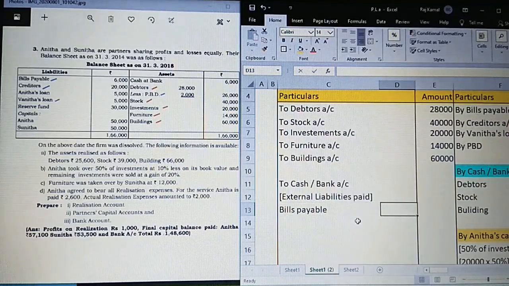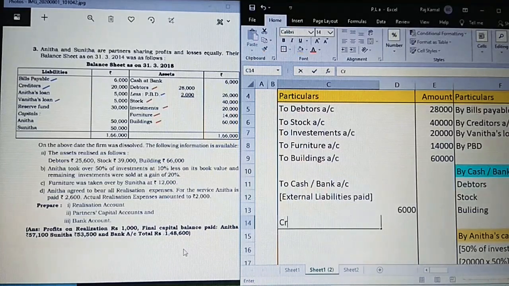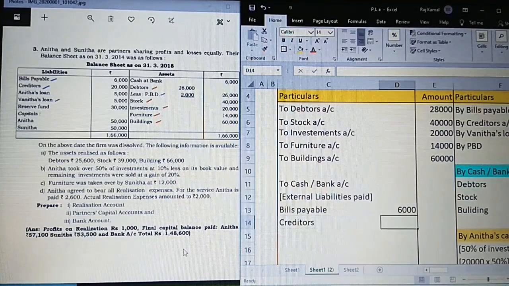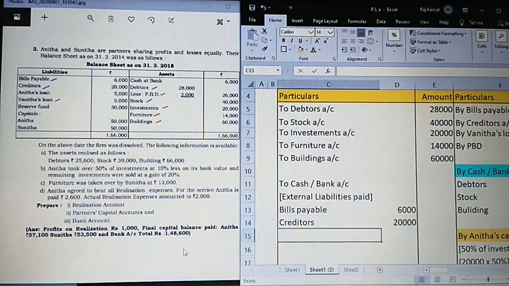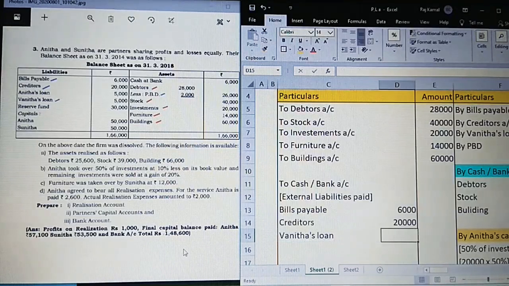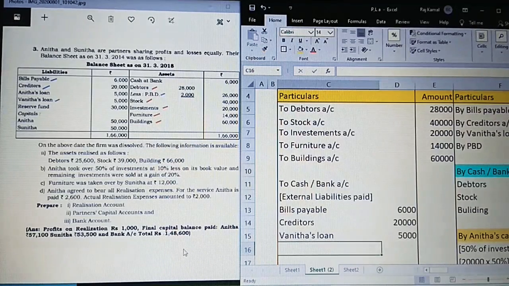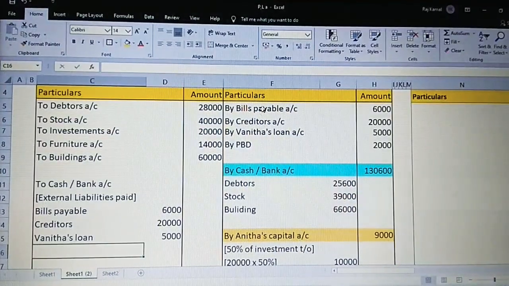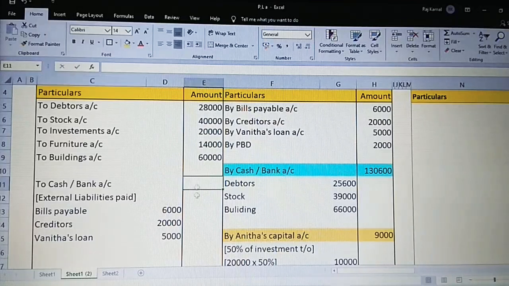So bills payable, what is the value? 6,000. Next, creditors 20,000. Next, Vanita's loan 5,000. Now just observe. Could you all see on the credit side 1, 2, 3 outsiders? At the same book value we have to take it. Clear? You have to always show this.